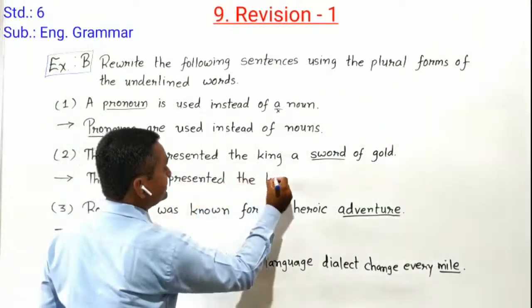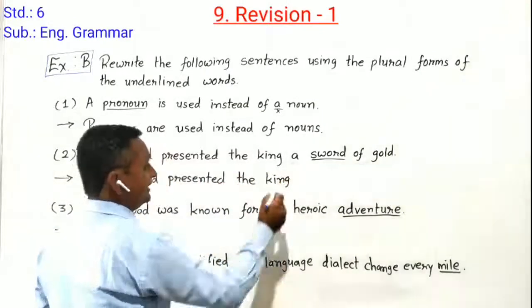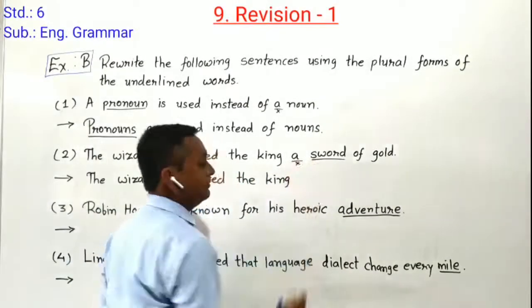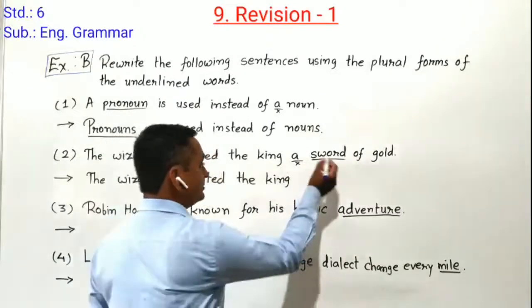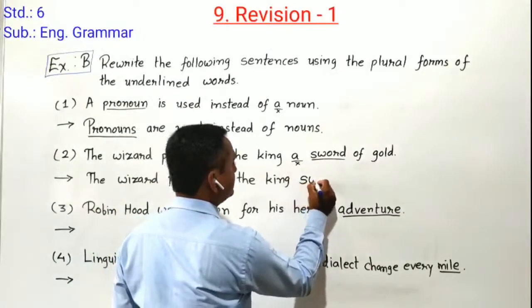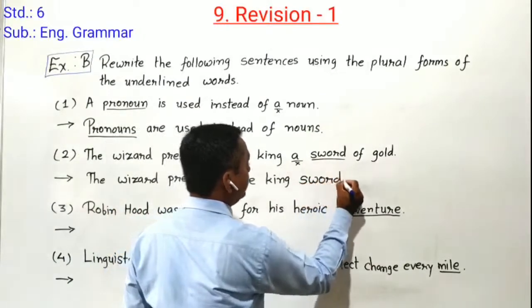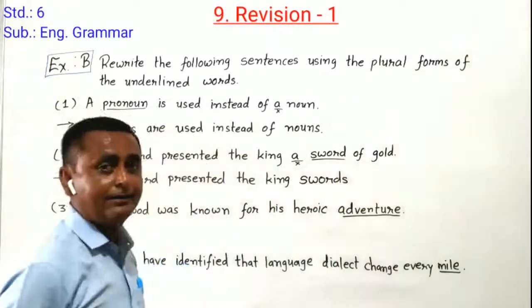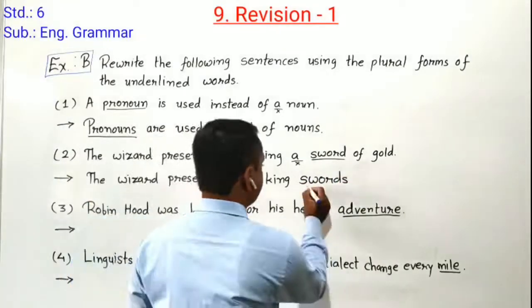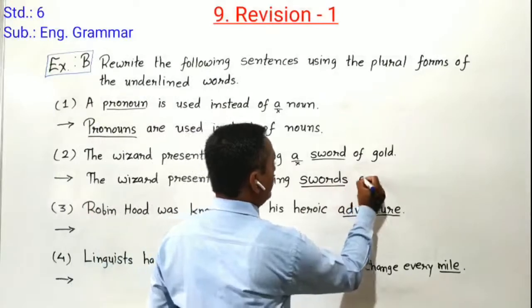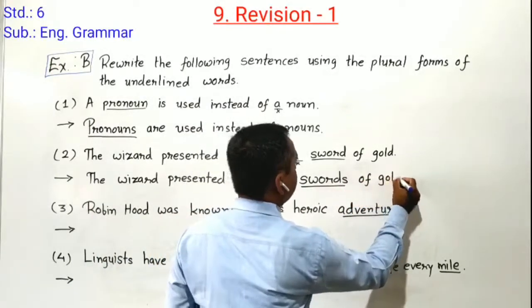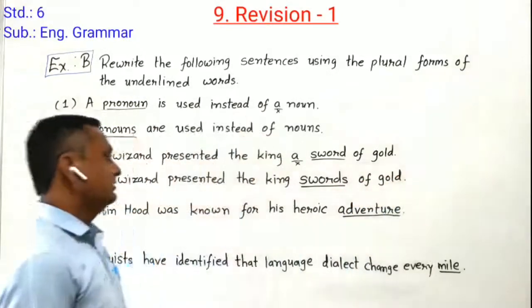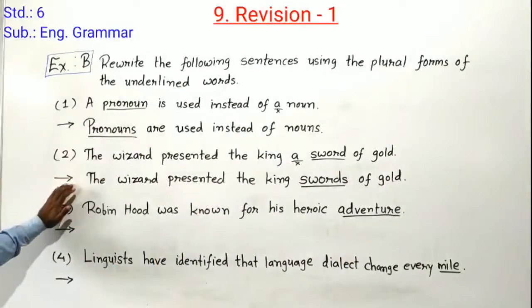Till here remains same. Here a we have to remove it. Instead of sword we have to write swords, S-W-O-R-D-S. We have to write the plural form of sword. So here students, our second sentence also converted into plural form.